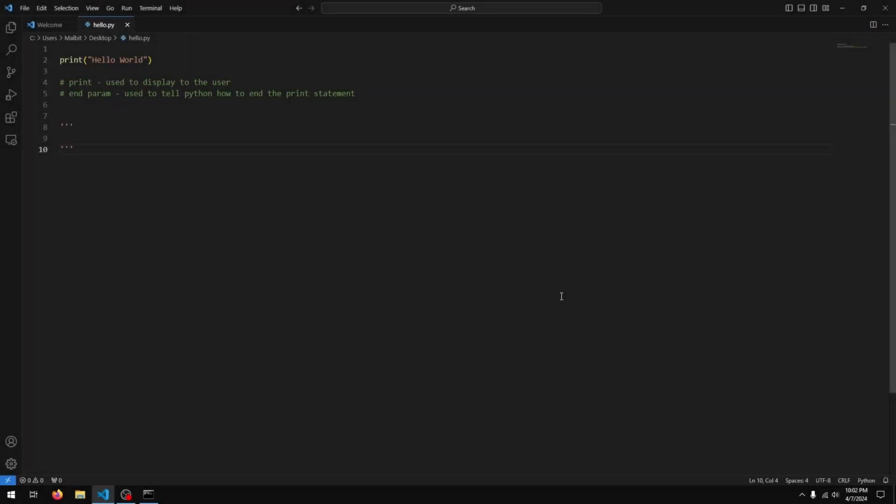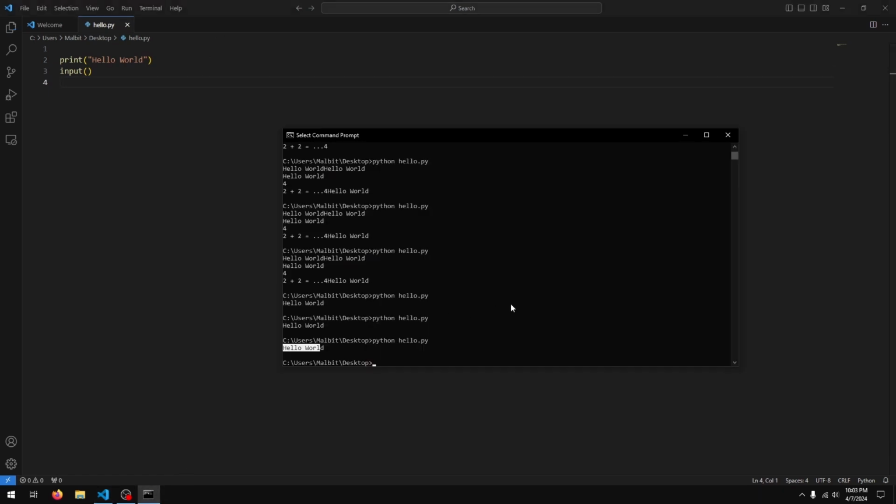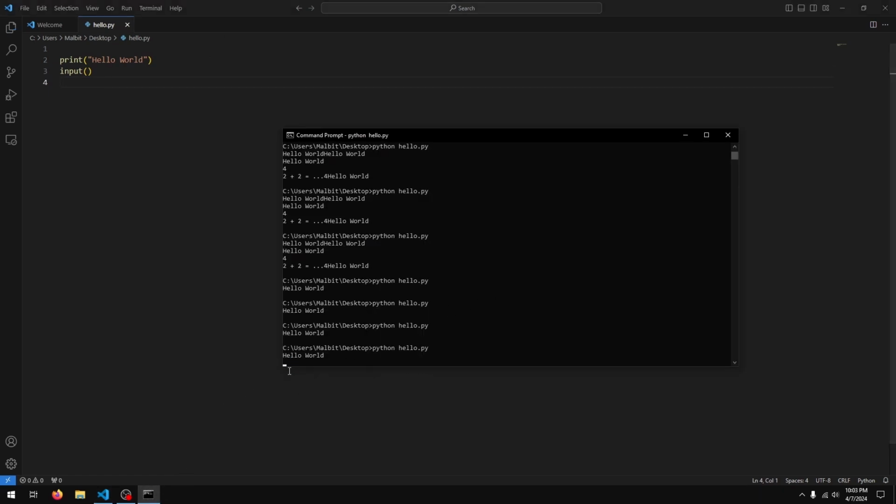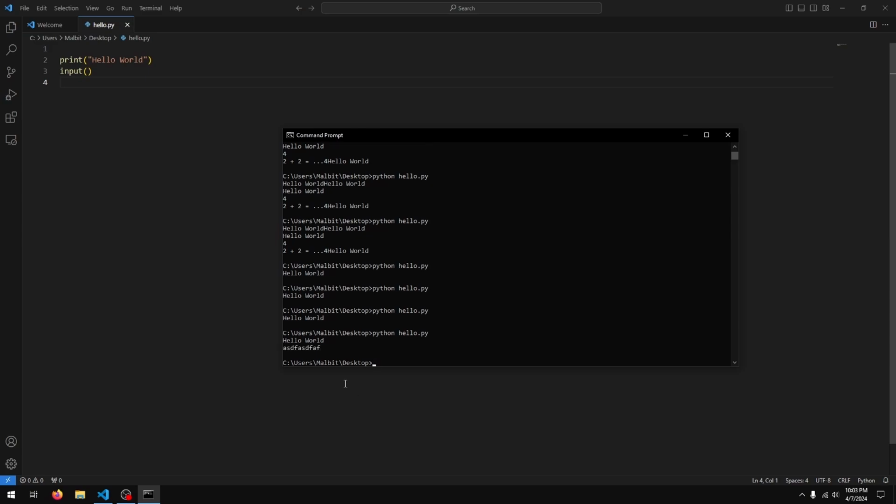In this lesson, we are going to talk about input. So we use input when we want to get user input. We want to allow the user to enter something on the keyboard. And the way we do that is just like print, we just type in input with open close parentheses. If I run this program now, you see we get hello world and a blinking cursor. This blinking cursor indicates that Python is expecting us to type something. So I can type something in and press enter, and the program ends.